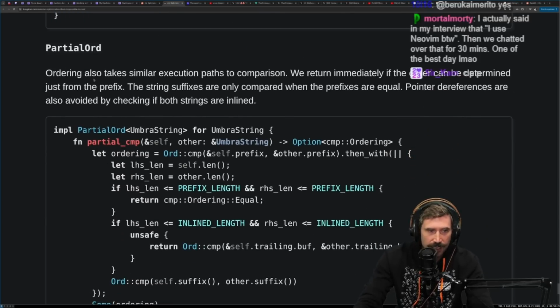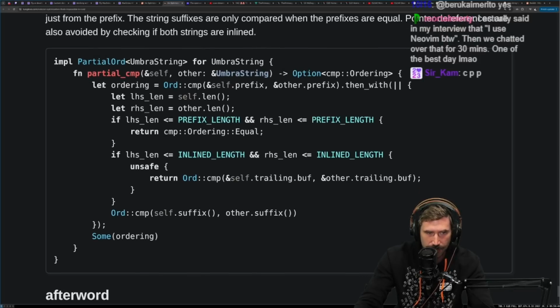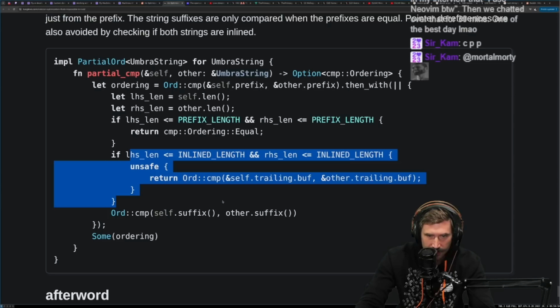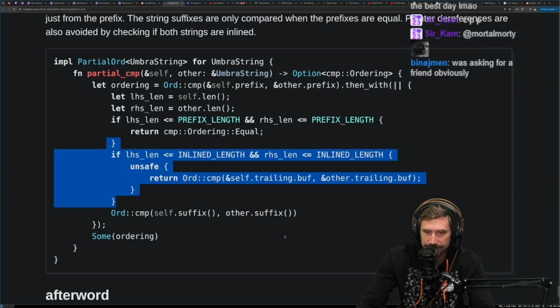Partial ordering. Ordering also takes similar execution paths to comparison. We immediately return if the order can be determined just from the prefix. The string suffixes are only compared when the prefixes are equal. Pointer dereferences are also avoided by checking if both strings are inlined. There we go. So partial compare, we can do that. We can do the left-hand side, right-hand side. I assume if these are equal, they are inlined, or we have to do the suffix comparison.